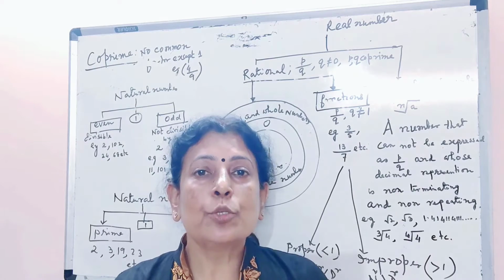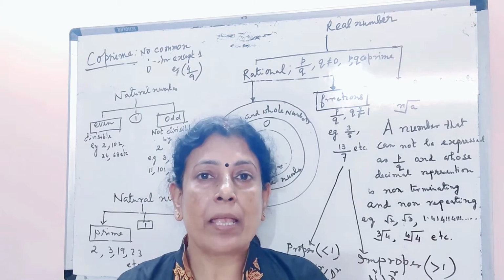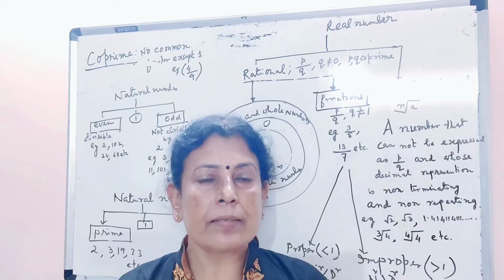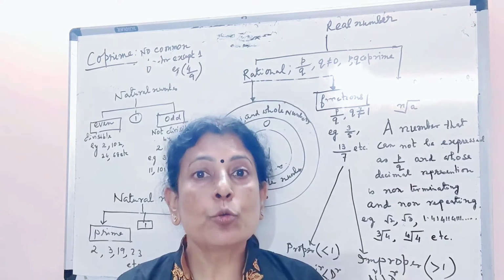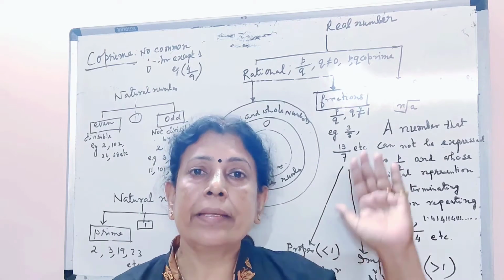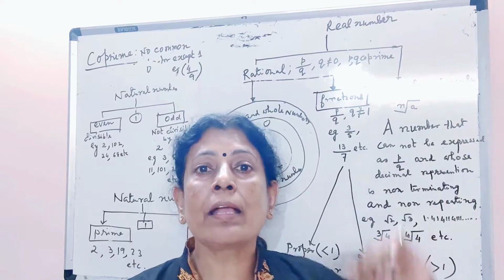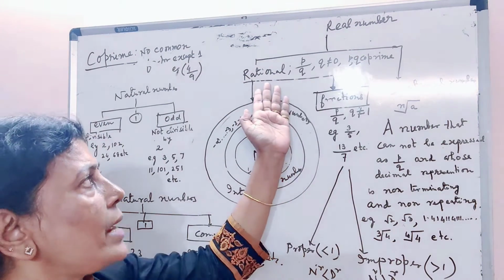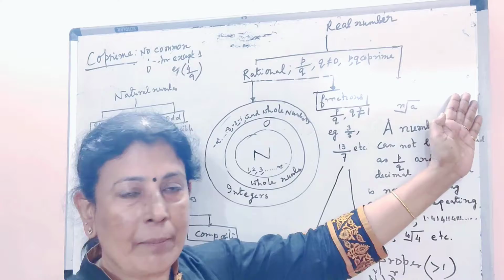Today I am here to clear your basic concept and also to clear your full idea regarding physics, chemistry and math. Today we will discuss real numbers. When we are talking about a real number, it has two parts. One is rational, another is irrational number.